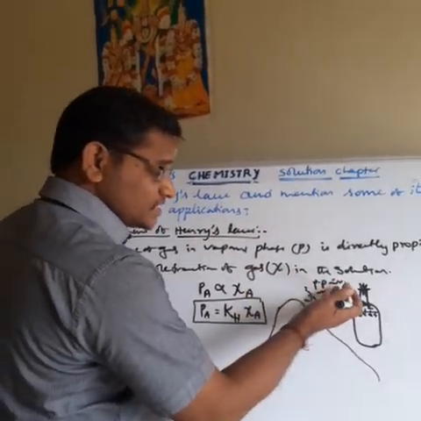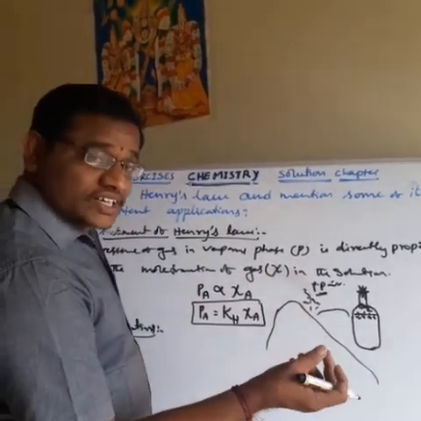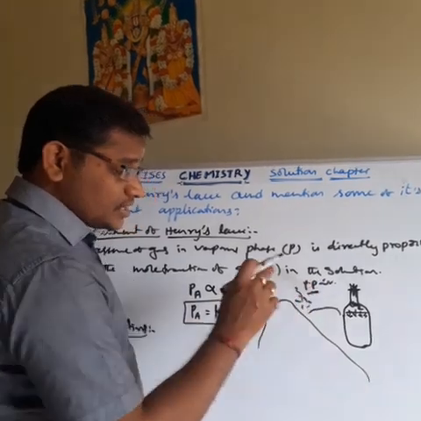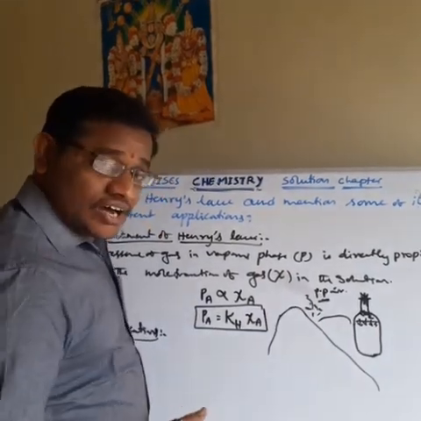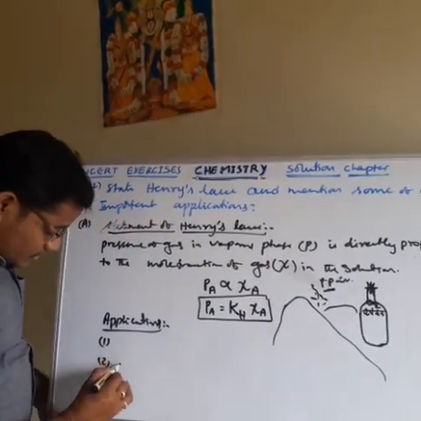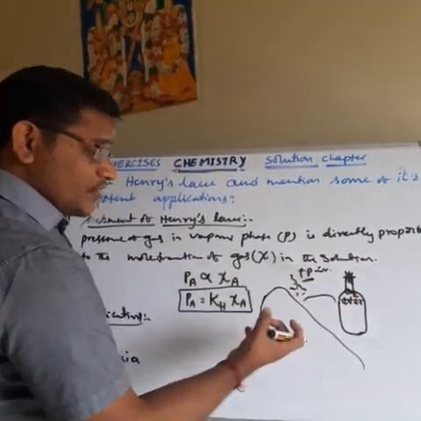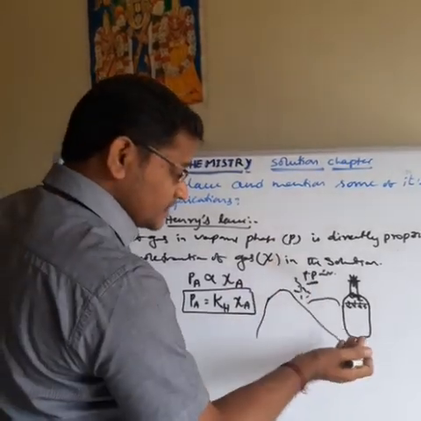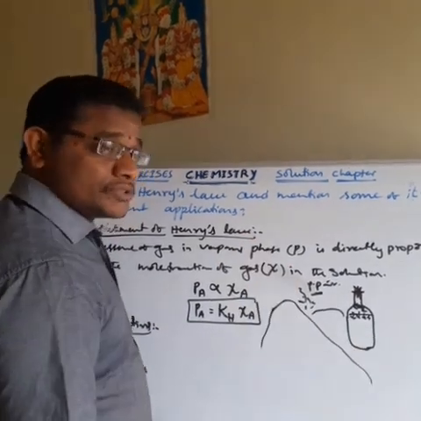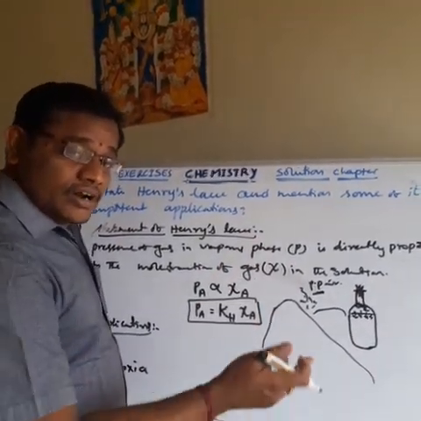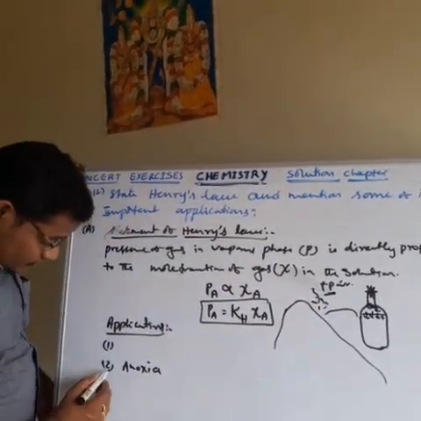That's why a lower concentration of oxygen is dissolved in their blood. Whenever a lower concentration of oxygen is dissolved in the blood, it causes those people to become weak or unable to think. So this type of condition or disease is called anoxia. What is that? Anoxia. If the partial pressure increases, more oxygen is dissolved in our blood. If the partial pressure decreases, less oxygen is dissolved in our blood. Whenever less oxygen is dissolved in our blood, such people become weak and are also unable to think properly. This condition is called anoxia. Okay, that is one of the applications.